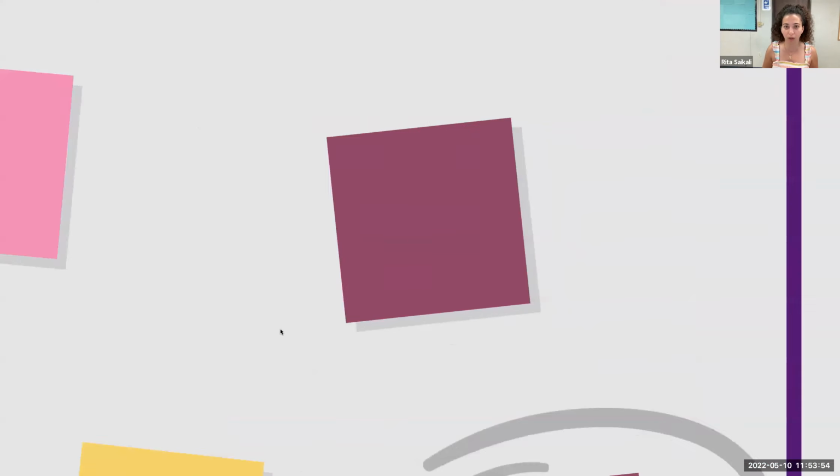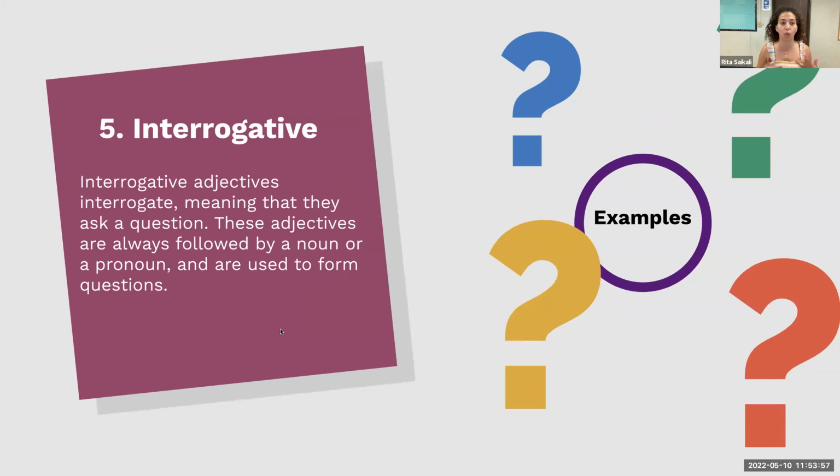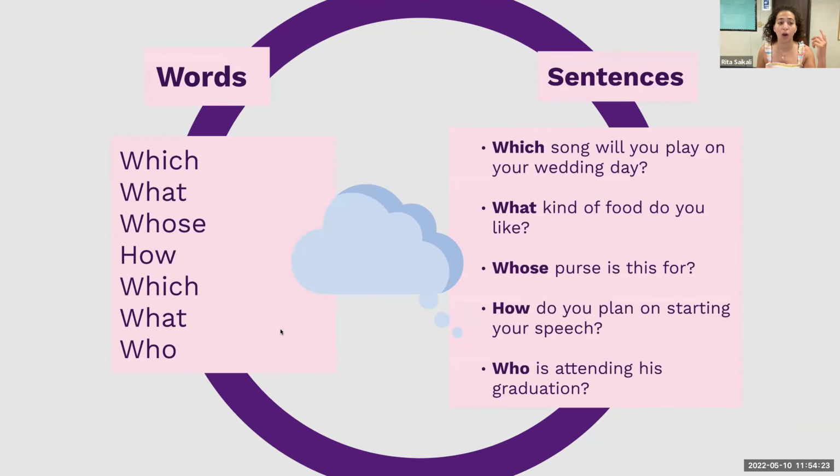Okay. All right. And our last one, interrogative adjectives. They interrogate, meaning they ask questions. These adjectives are always followed by a noun or a pronoun and are used to form questions. So you have the adjective and then you have the noun or pronoun, and you use them to form questions. You love these, you've seen this, and you have used these. Which, what, whose, how. Okay, the WH questions essentially.